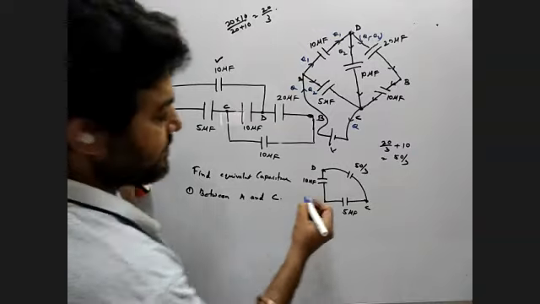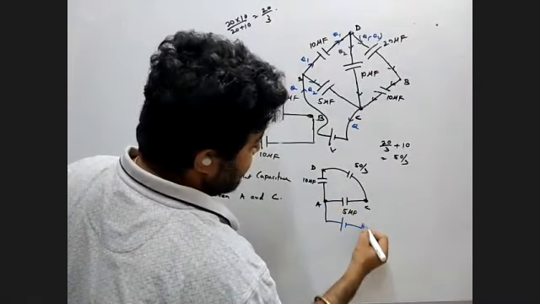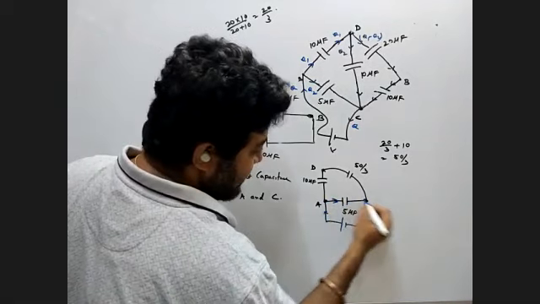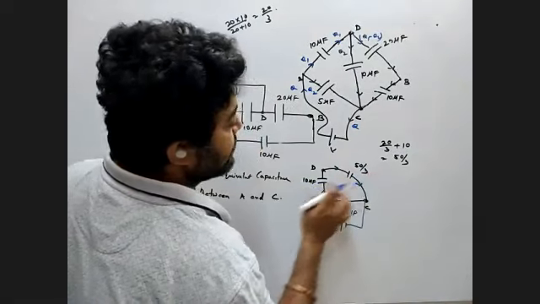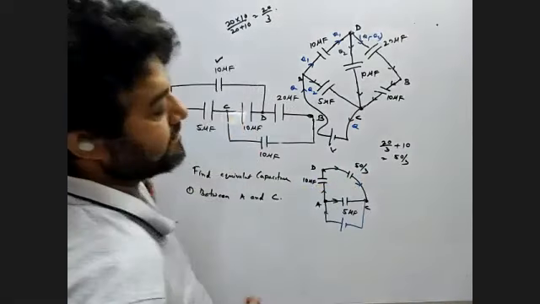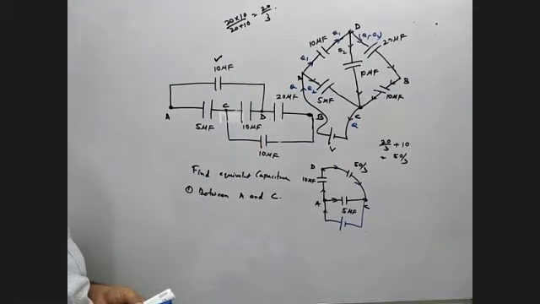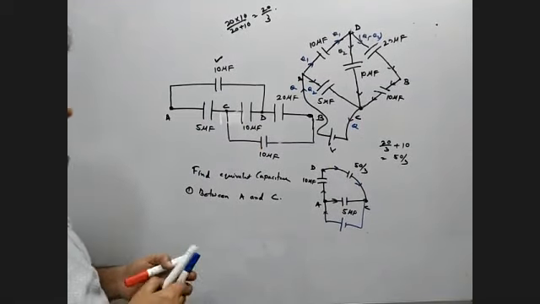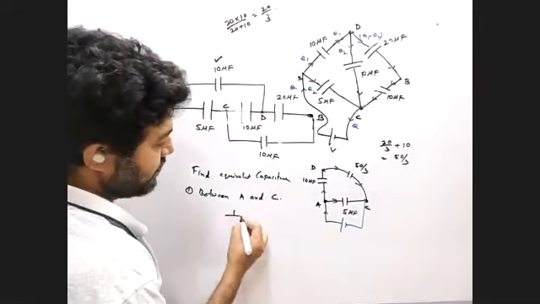Yes, sir. Now see, this is my A point, this is my C point. If we connect a battery, one to charge directly and the second one like this, now we can say these two are in series. Yes, sir.